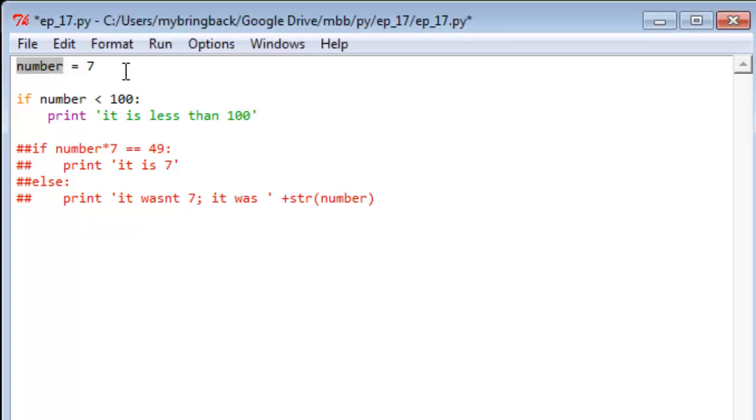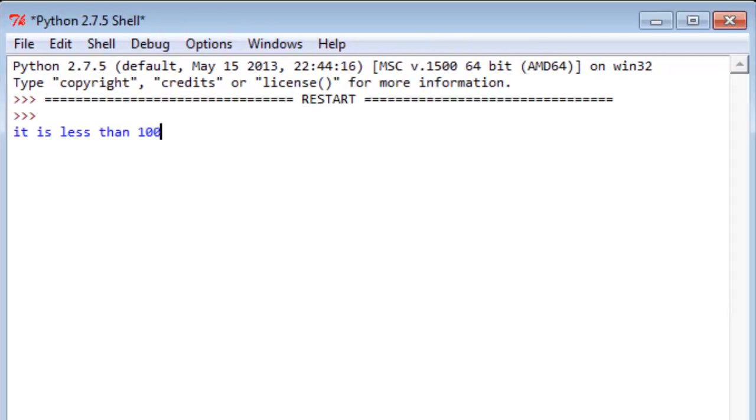We've got a variable number, we've set it equal to 7, and then we have a conditional statement. If number less than 100, print it is less than 100. So at the outset here, 7 is going to evaluate less than 100, so that's going to be true, and it will print less than 100, or so we'd imagine. Let's save it, run it, and find out. There we are. It is less than 100.